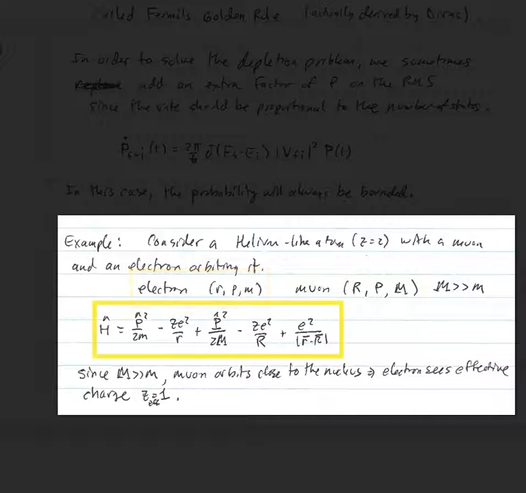And so the Hamiltonian will be H hat is little p squared over 2m minus Ze squared over r, where Z is going to equal 2 in this case, plus big P squared over 2M minus Ze squared over big R, plus e squared over the magnitude of the difference in the two r vectors. That's the Coulomb repulsion between the electron and the muon.